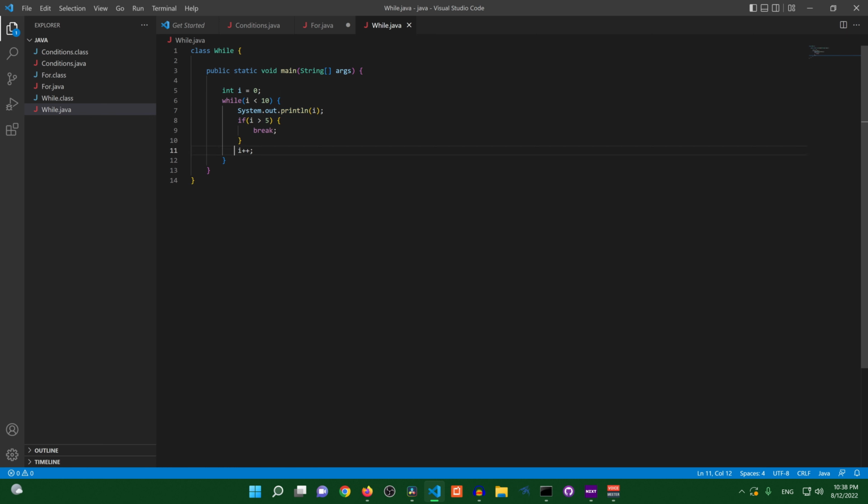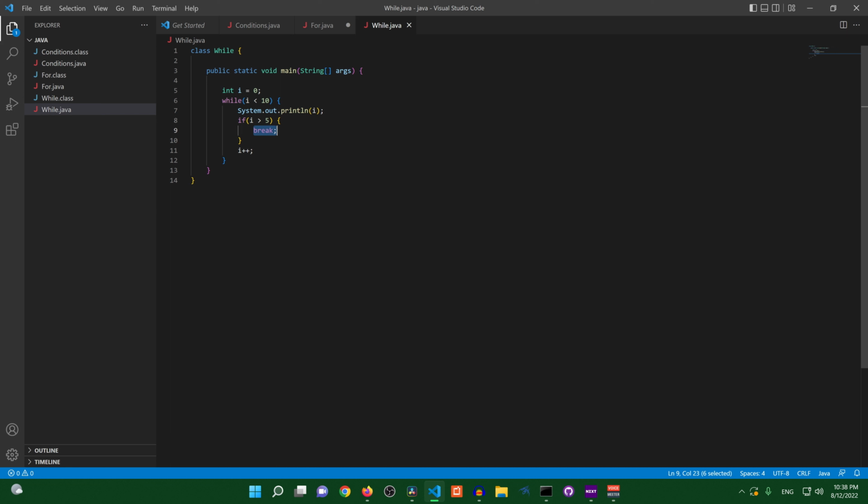Then it's gonna come down and it's gonna increment, because if you look at the I++, it's outside of this if statement. So that's kind of important to know, because if this was inside the if, we would have another infinite loop. So here, what we could do is we see I++, so it's gonna go 1, 2, 3, 4, 5, 6, because remember, I now has to be greater than 5. And once it's greater than 5, then it'll come into here and break.